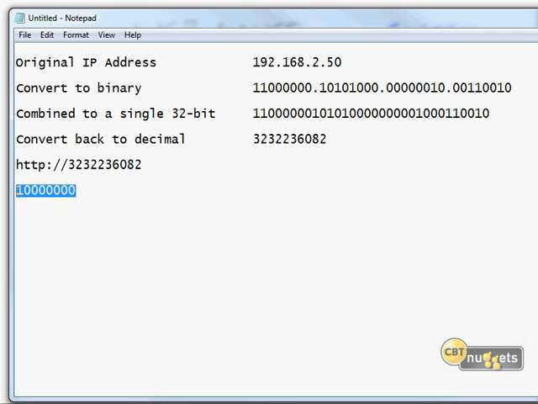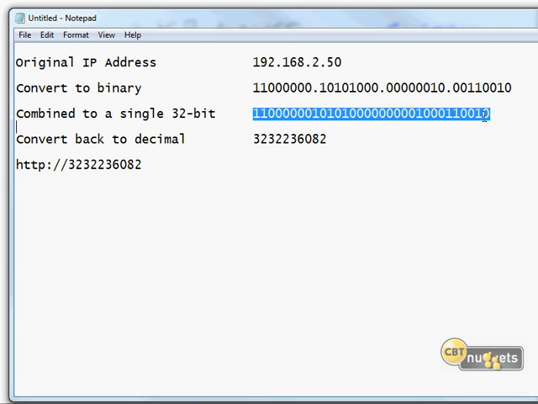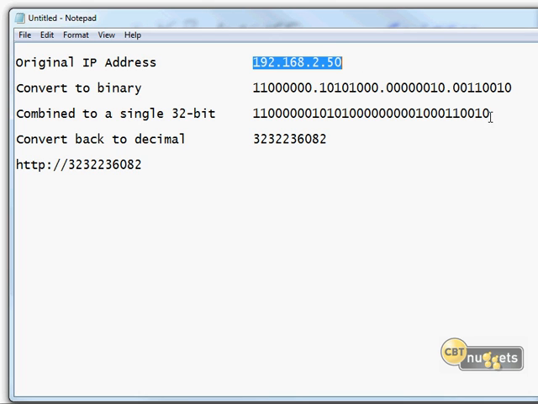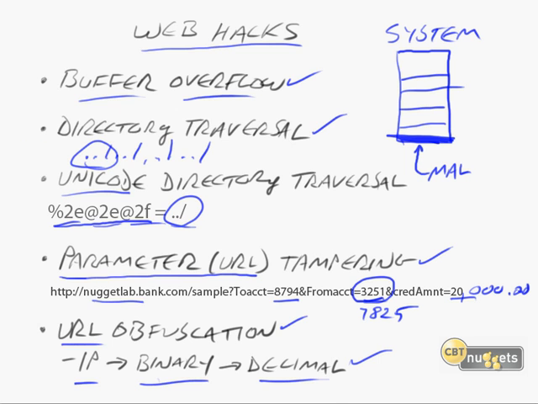Another thing that might make it a little bit easier is if they show you just the combined 32-bit value like this right here. Anytime it ends in a 0, it's always going to be an even number original IP address. If it ever ends in a 1 like that, then it will always be equivalent to an odd IP address. So that might be handy and help you to run through that quickly. If you see a number that ends like this, and all of the answers for the original IP addresses end in even numbers except for 1, then you know immediately that that's got to be the right one, because an odd number will have a 1 at the end of the single 32-bit value.